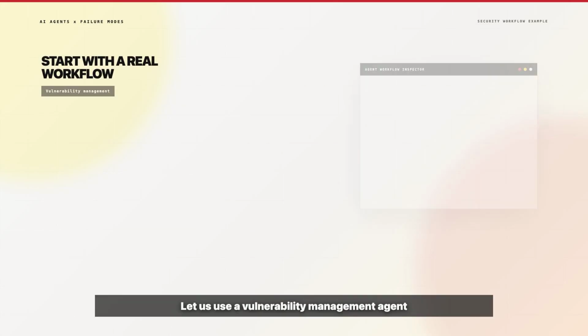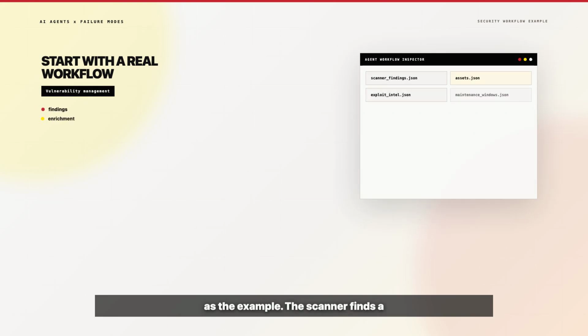Let us use a vulnerability management agent as the example. On the happy path, the scanner finds a critical issue on a VPN gateway, a high severity issue on an internal application, and a medium severity library problem on a finance workstation. Automation enriches each finding with asset inventory, threat intelligence, ownership, maintenance windows, and policy. Then it deduplicates the findings, ranks the queue, drafts tickets, and prepares approval packets. Useful. Now let us make the workflow realistic.